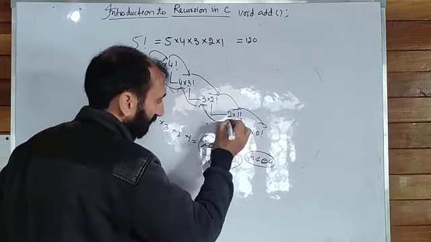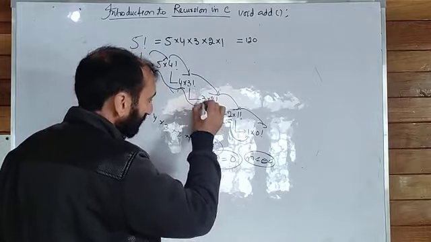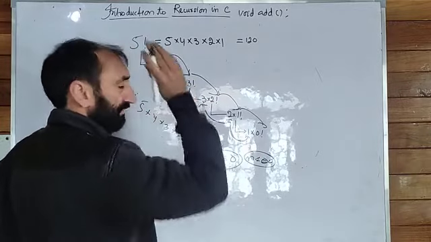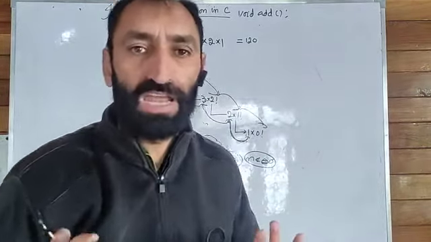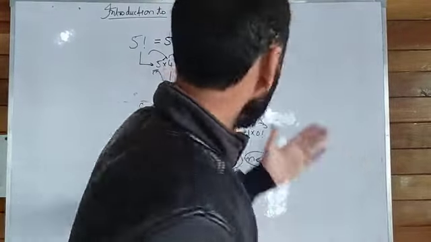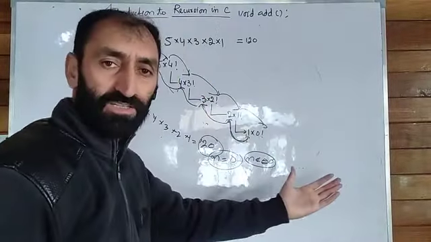The recursion goes backwards, 3, and at last we will get the result. This is the funda behind the recursive function.